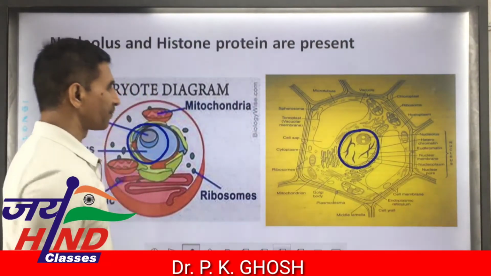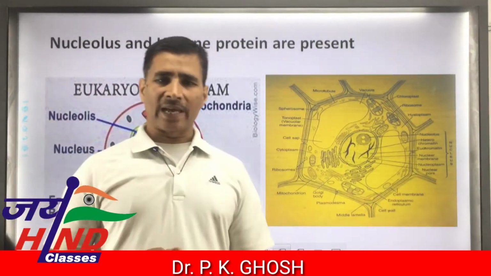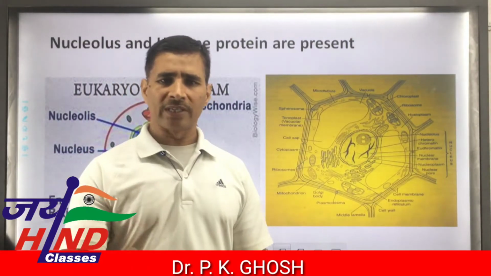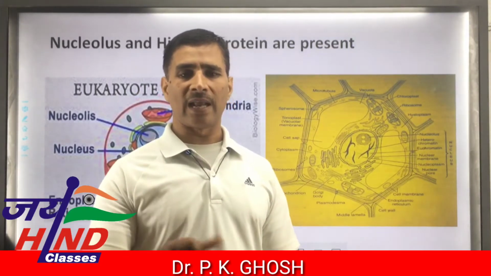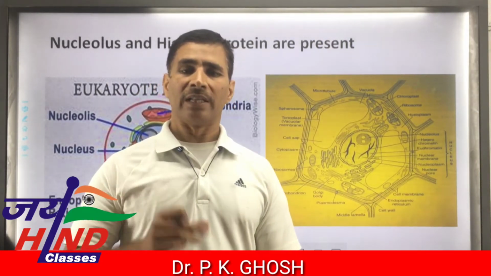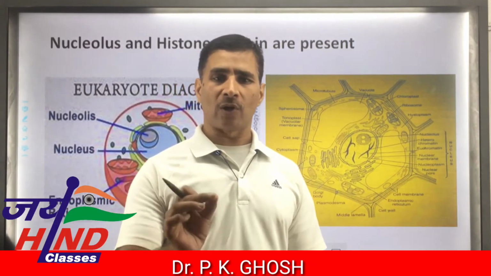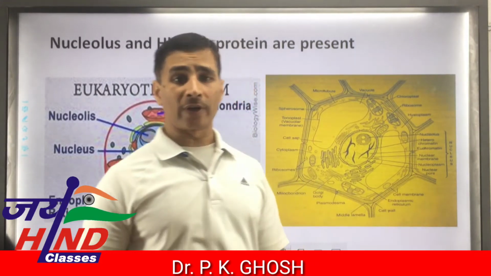Next, nucleus and histone protein. Histone protein is one of the most important types of protein found only in eukaryotes and lacking in prokaryotes. Presence of histone protein is also a diagnostic feature of eukaryotic cell.